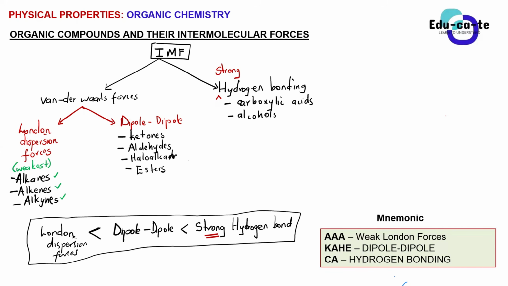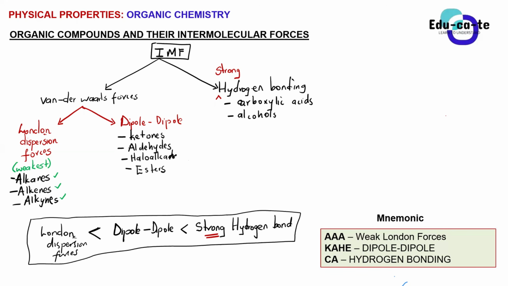Even alcohol molecules form strong hydrogen bonding between one another. I won't need to draw diagrams anymore, but out of these 9 homologous series that we've done so far, the organic molecules with the weakest intermolecular forces are the hydrocarbons, which are the alkanes, the alkenes, and the alkynes.